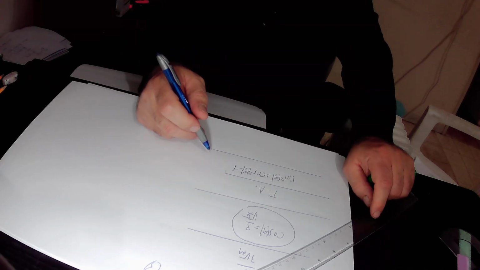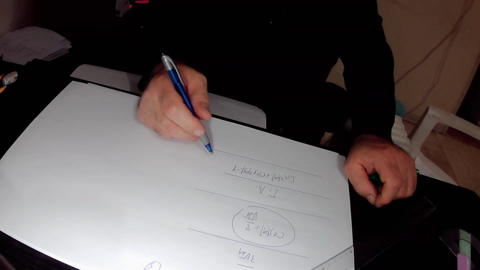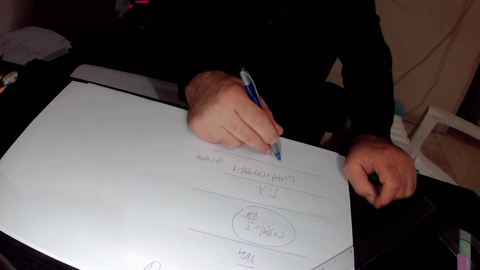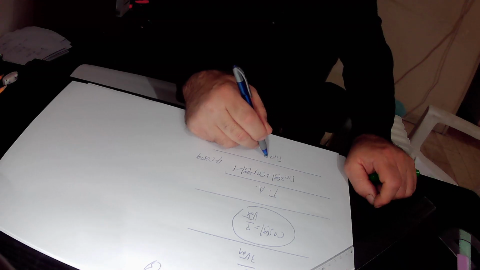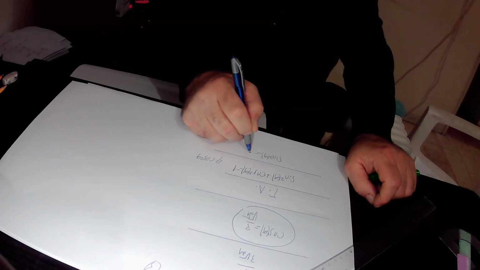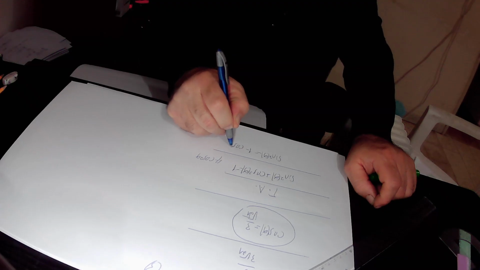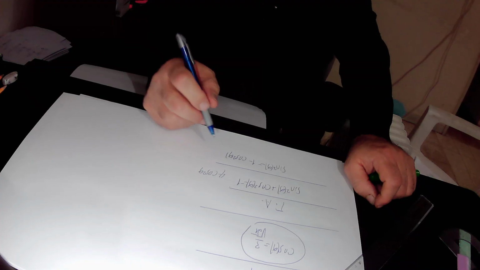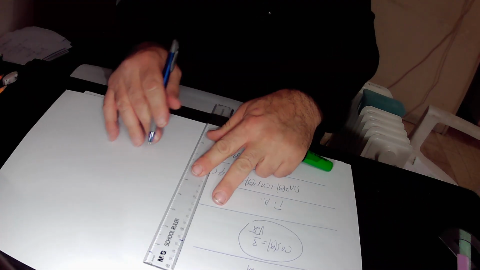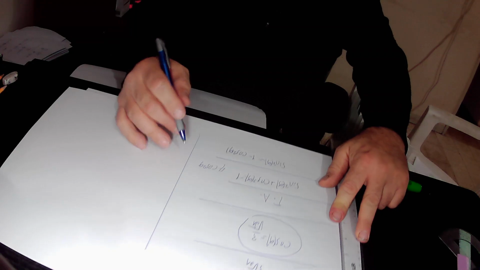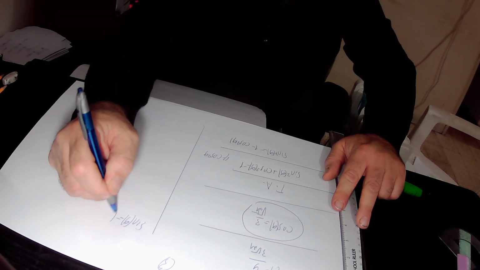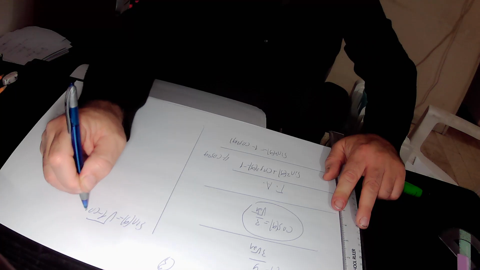Here we subtract cosine square alpha from this identity and get that sine square alpha equals 1 minus cosine square alpha. So here we take a root of this equation and finally get that sine alpha equals the square root of 1 minus cosine square alpha.